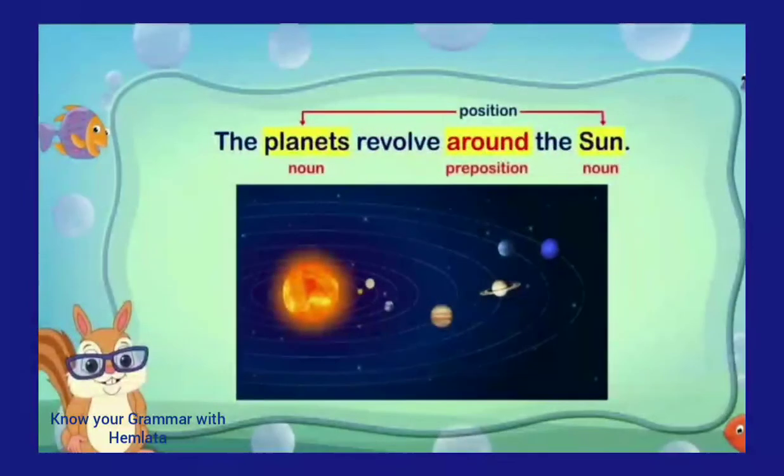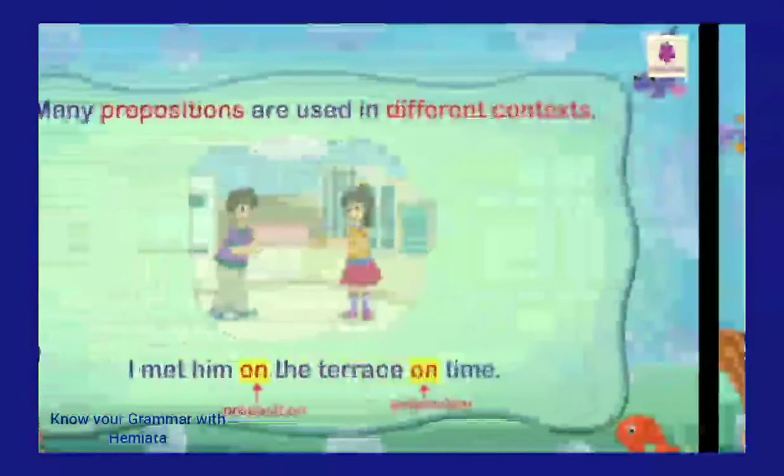Next, some more examples we can take. The planets revolve around the sun. The preposition is around because its position is after the verb and before the noun. In this sentence, planets and sun are nouns, and before the sun, around is used. That's why around is a preposition.